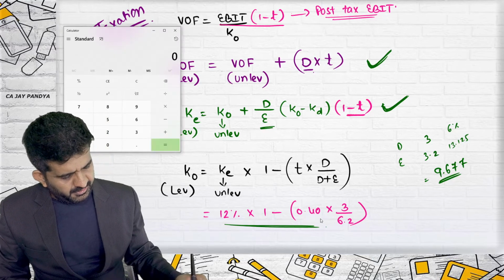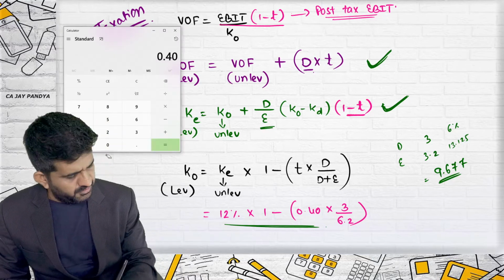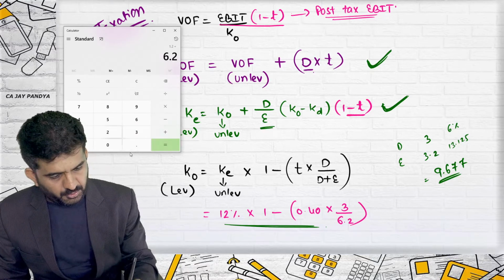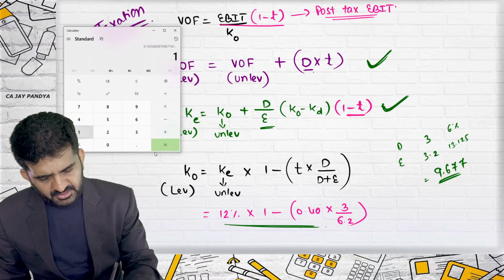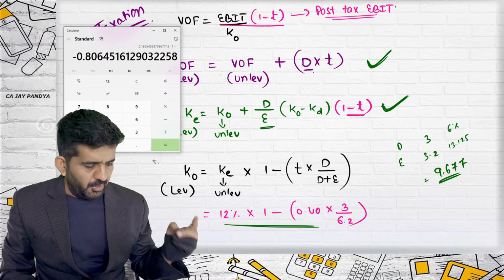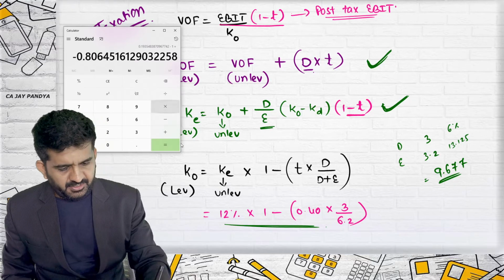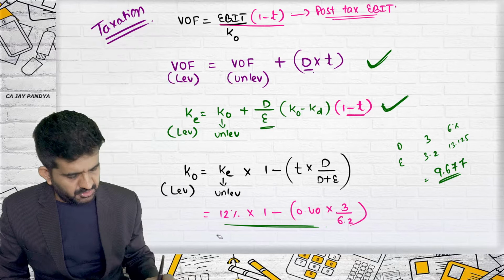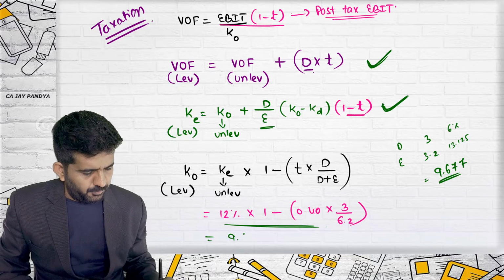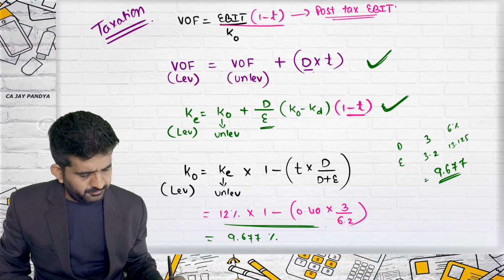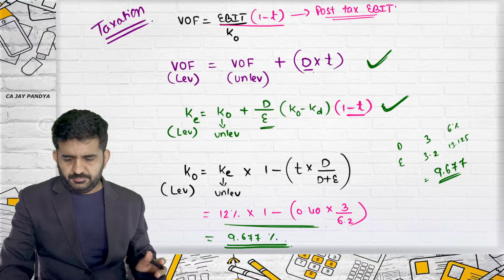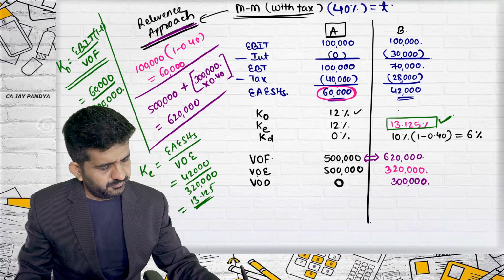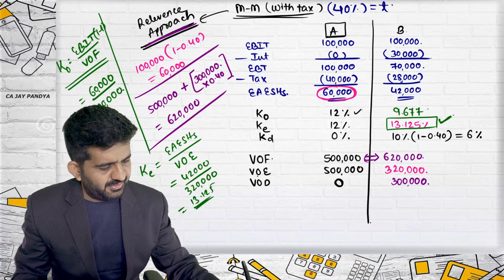It is 0.40 multiplied by 3 divided by 6.2 minus 1. So it is 0.80. It is not minus 0.80, but it is 0.80 multiplied by 12. It is 9.677%. So this answer we had written incorrectly. It is 9.677%.